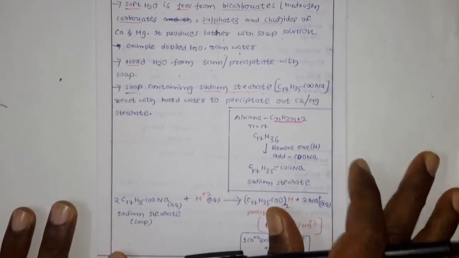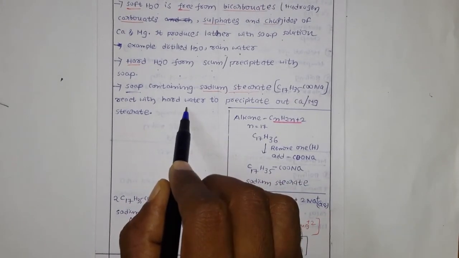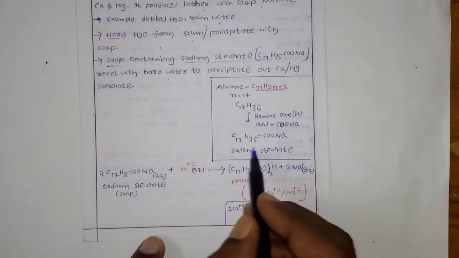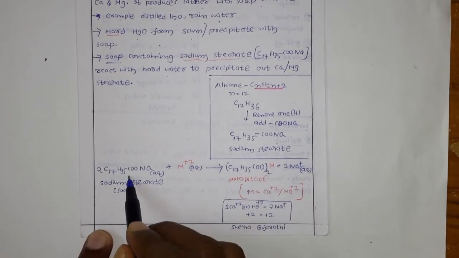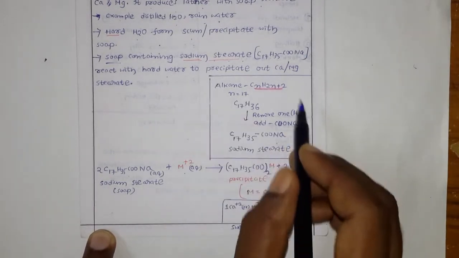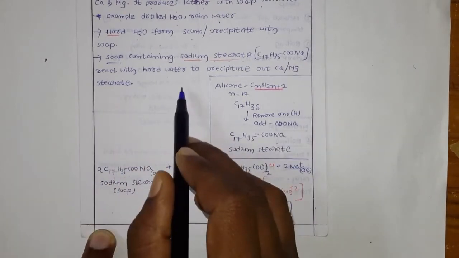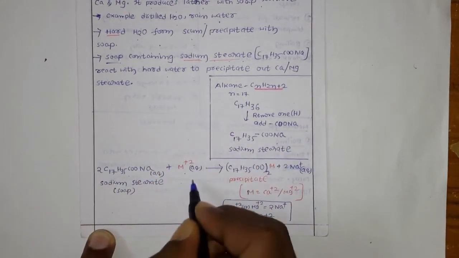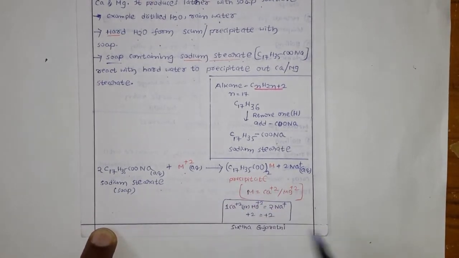And what will happen when that soap reacts with hard water? You know that soap is nothing but sodium stearate, and when it is reacted with hard water, what does hard water contain? Generally hard water contains calcium and magnesium salts. So the soap reacts with calcium 2+ as well as magnesium 2+.